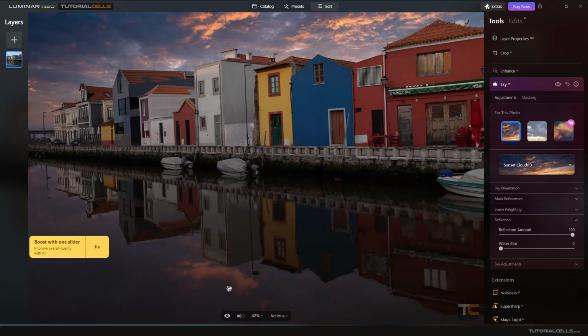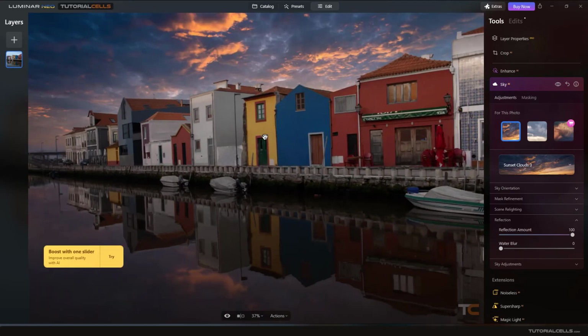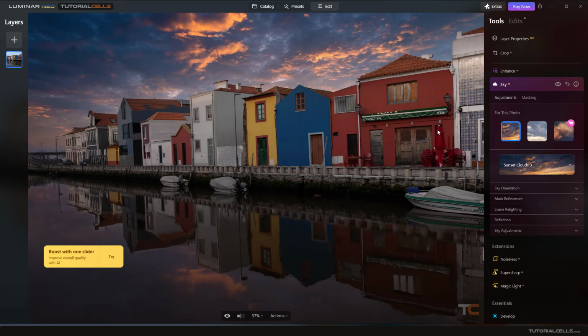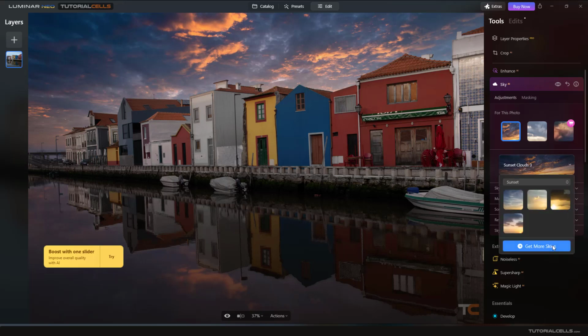This reflection automatically creates a reflection of the sky in your scene. Nice. I love this tool. It's very handy and easy. Okay, that's it. Or you can purchase some sky or add another sky. You get more skies from here, from the website.